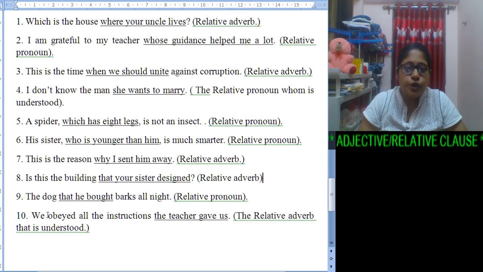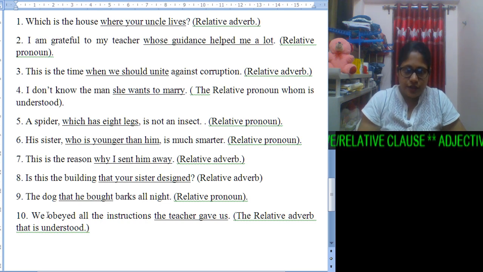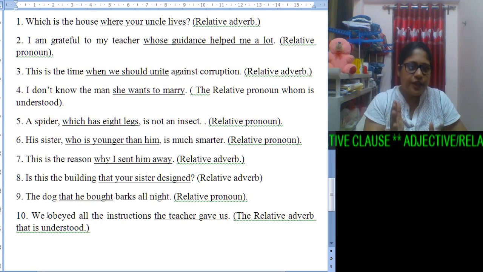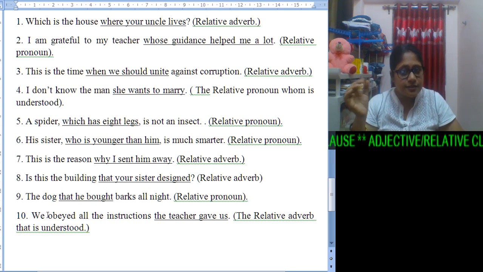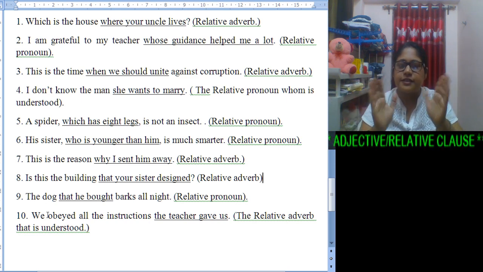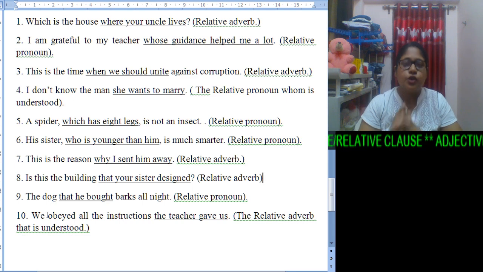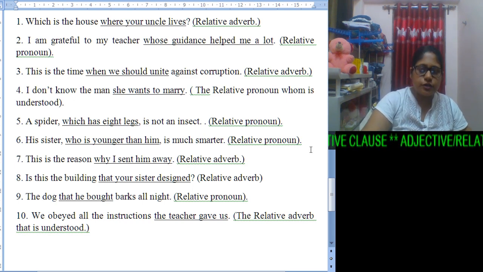And the last one, we obeyed all the instructions the teacher gave us. Here something is missing. As soon as you read the sentence, the words that the teacher gave us come to mind. So here the relative adverb that is understood, and we can understand that this is an example of an adjective clause. So I have discussed adjective clauses and given the worksheet also.